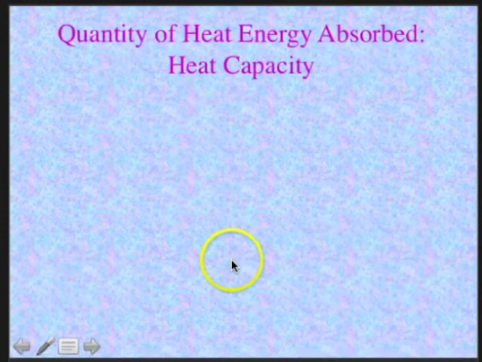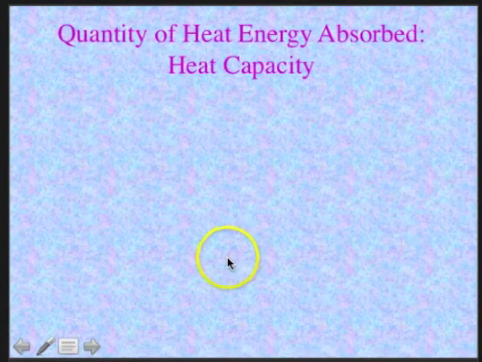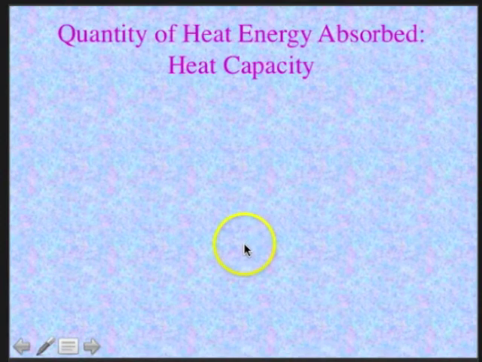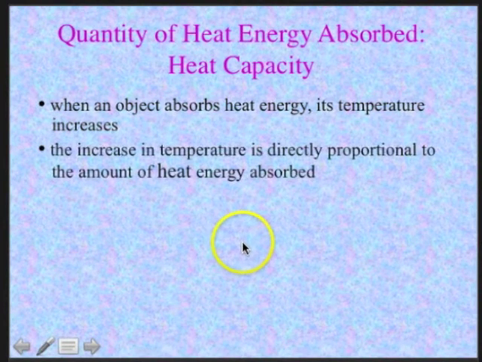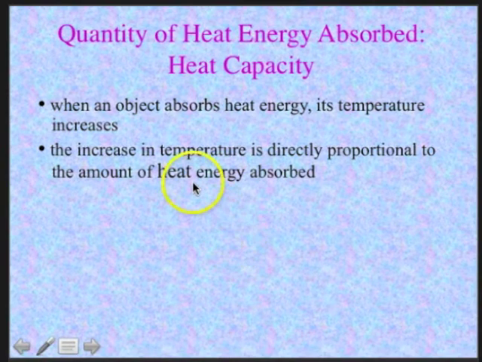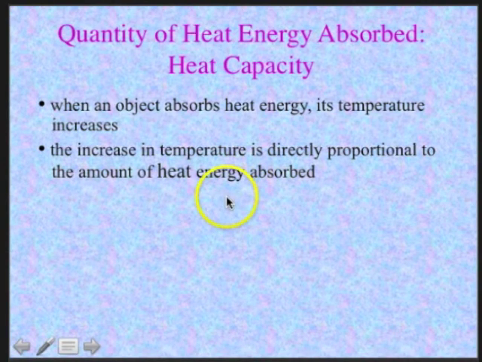The quantity of heat energy absorbed is called the heat capacity. So when an object absorbs heat energy, its temperature increases. And the increase in temperature is directly proportional to the amount of heat energy absorbed. Some substances need only absorb a little bit of heat energy to see a big change in their temperature.